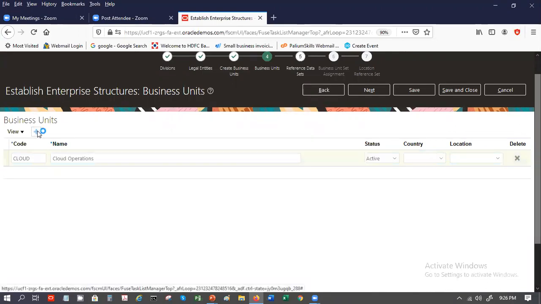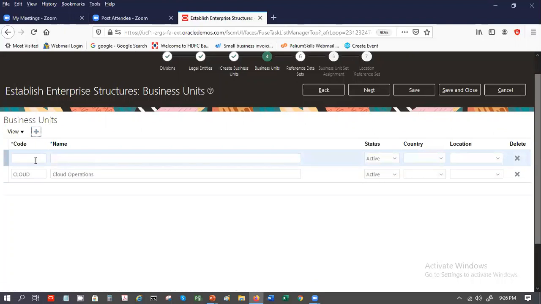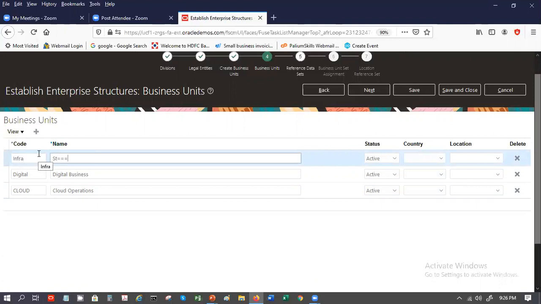and you can then have, what other businesses do you have? Digital. Okay, let's call it digital. One more, Infrastructure, Infra. So once you define these three businesses, this is like your internal organization.